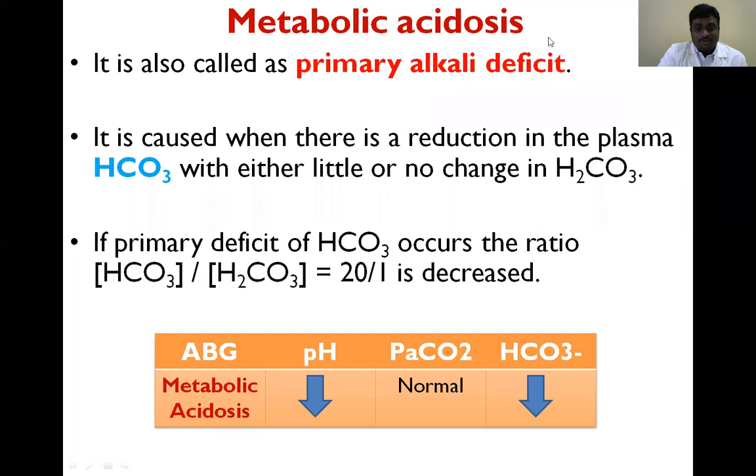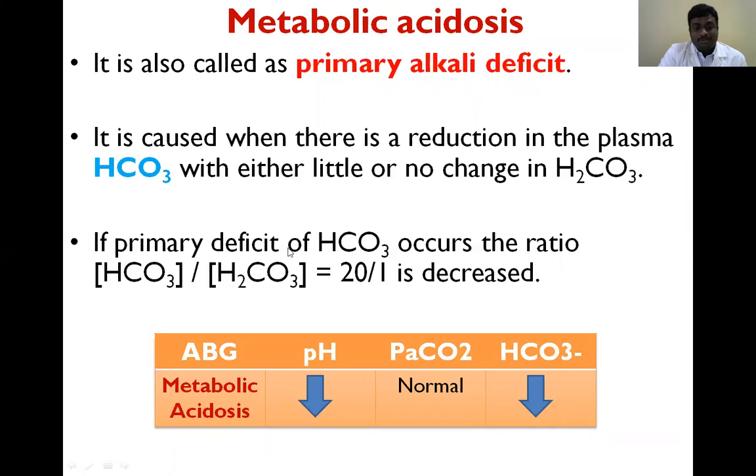First one is metabolic acidosis. What is the reason for getting metabolic acidosis? The primary cause is primary alkali deficit. Primary alkali deficit means here that bicarbonate is reduced, and due to the bicarbonate reduction, pH is also reduced. So the primary cause is bicarbonate reduction.